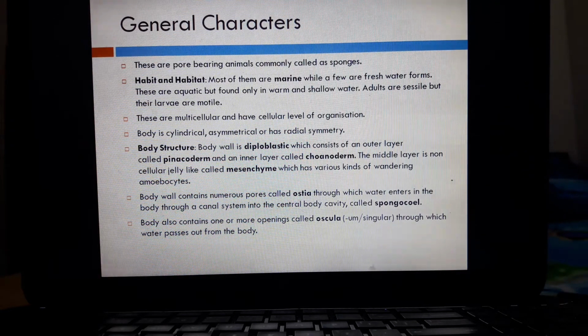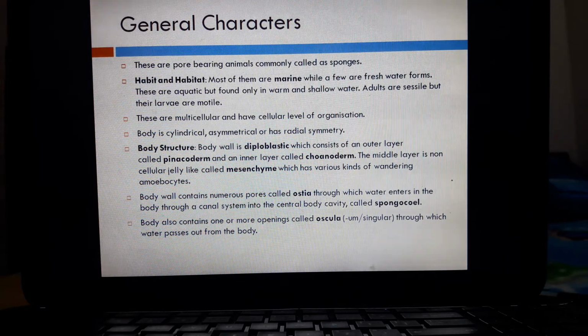It means in Porifera there are two types of pores. The body of Porifera has two types of pores. One type is the inlet pores, the ostia, which are smaller pores. These are also known as inhalent pores, inlets for water. And a bigger pore, that is the osculum, or the outlet pore. Water enters through ostia and leaves through the osculum.